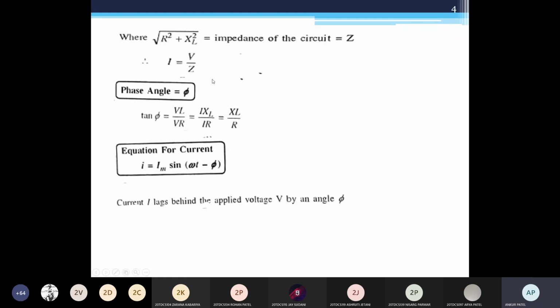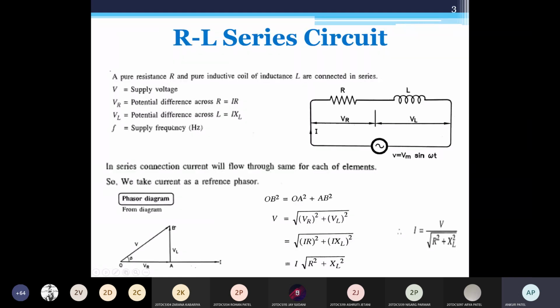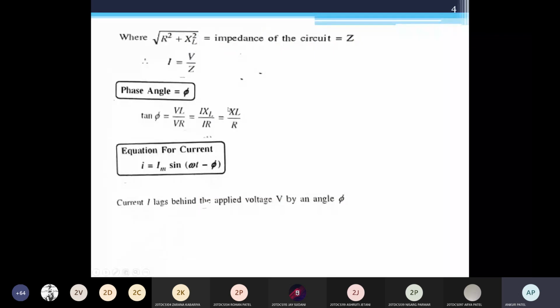This phi is the phase angle phi. So from the triangle, tan phi is equal to VL by VR. So VL is I into XL, VR is I into R. Okay, so it is XL by R. So phi is equal to tan inverse XL by R. Here it is an RL circuit.